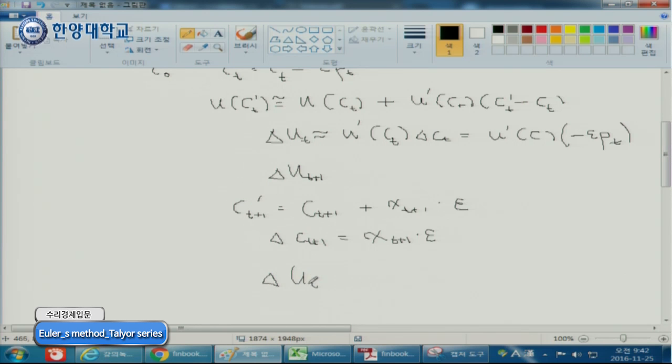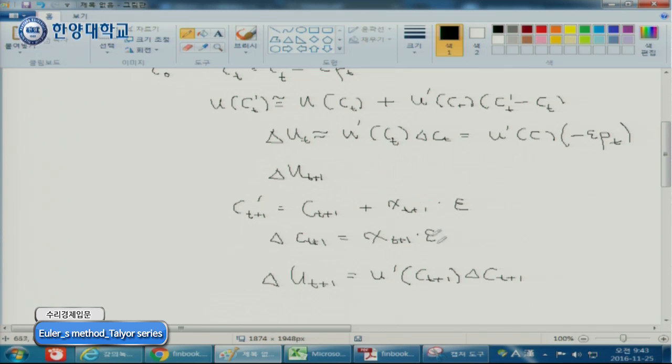U T plus 1, your change of your tomorrow's happiness is basically, if you use the same Taylor series approximation, you CT plus 1 and delta CT plus 1. And it is straightforward. Change of your happiness is a change of consumption, and then contribution of each consumption to your marginal happiness, which is marginal value, right?